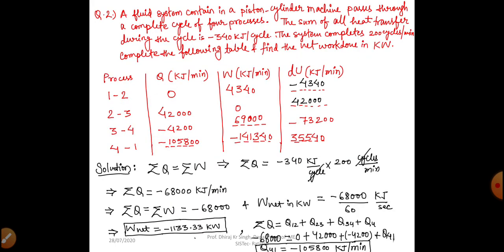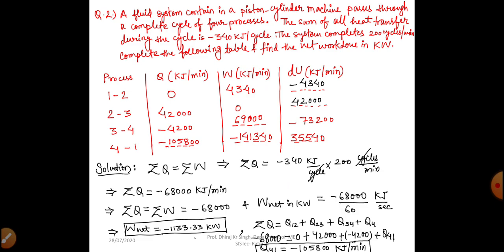Now we can see that we know the value of del W in process 1 to 2, process 2 to 3 and process 3 to 4, but we do not know the value of del W in process 4 to 1. But we know the net work done, which is minus 68,000.